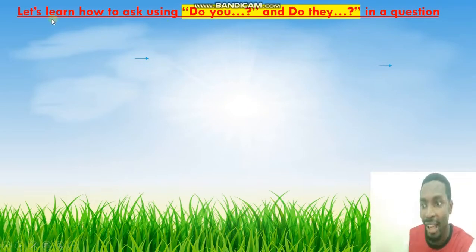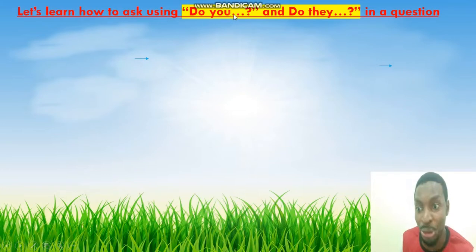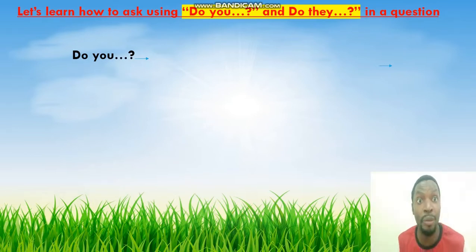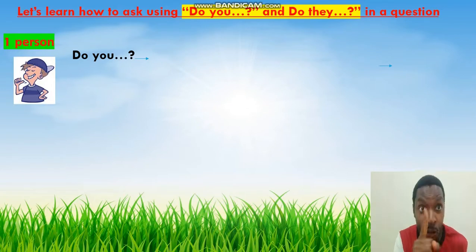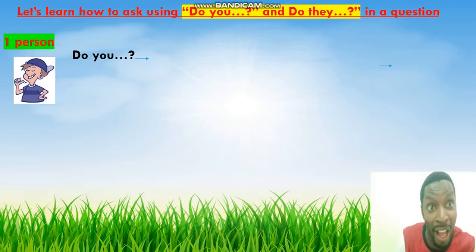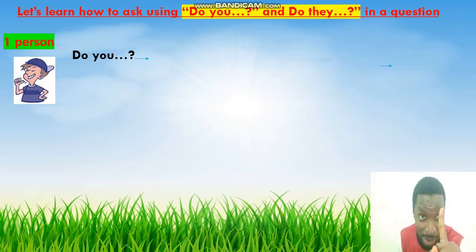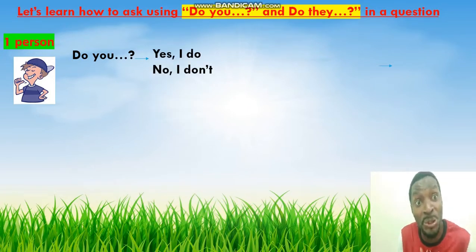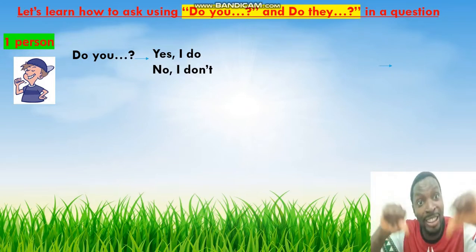Let's read. Let's learn how to ask using do you and do they in a question. Right? Now, let's look here. We have do you. Now, do you is always for one person. Do you go to school by bus? One person. Alright? So what do you say? You say, yes, I do, or no, I don't.